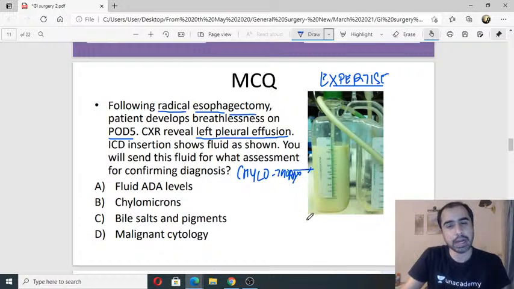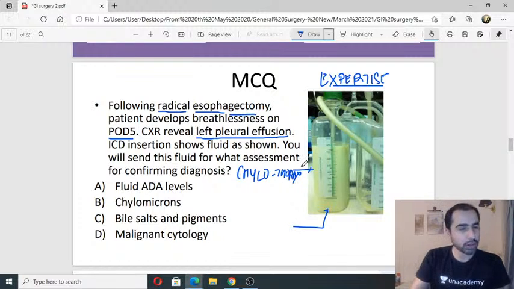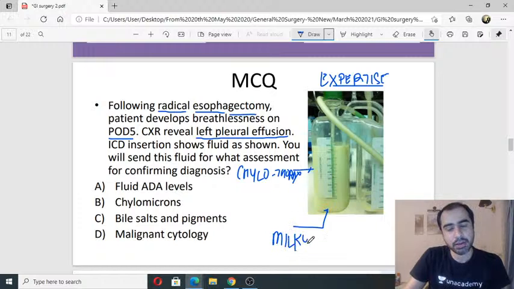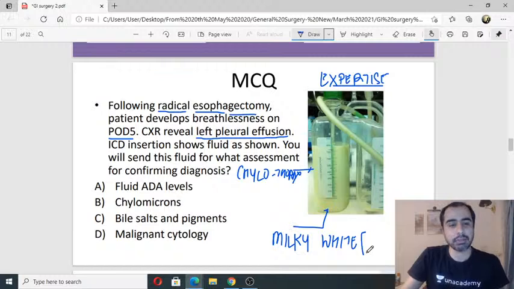Why are you calling it chylous? What is this classical appearance? And chyle means what? So this is milky white. Please understand, pleural effusion which is milky white means it is rich in fat. Means it is probably chylothorax.